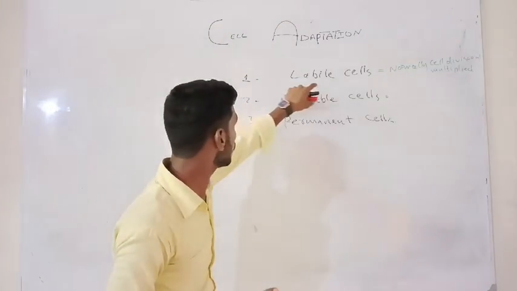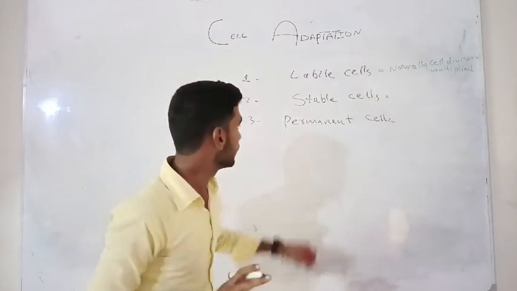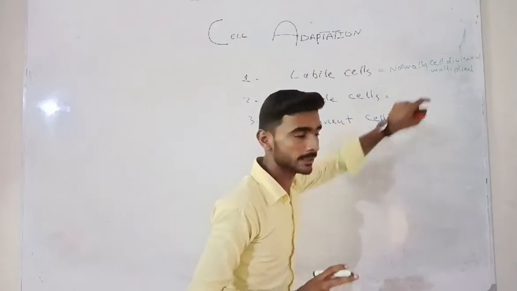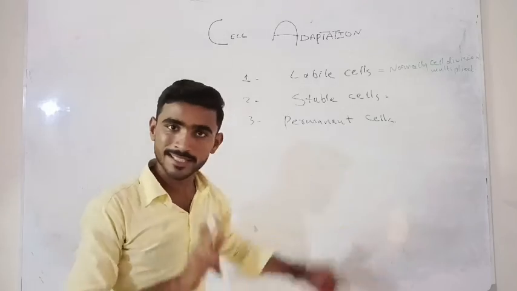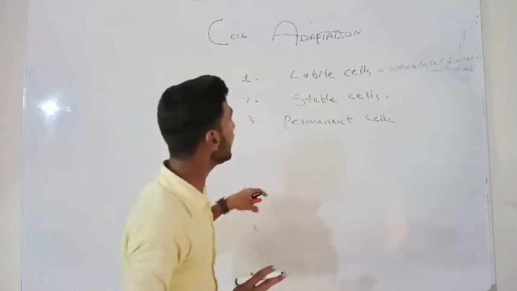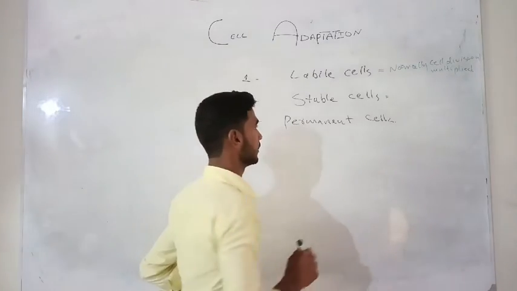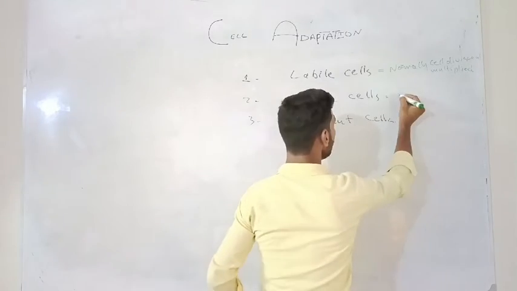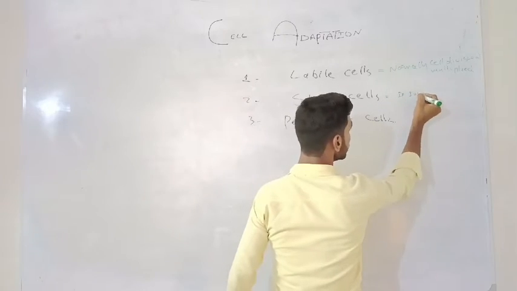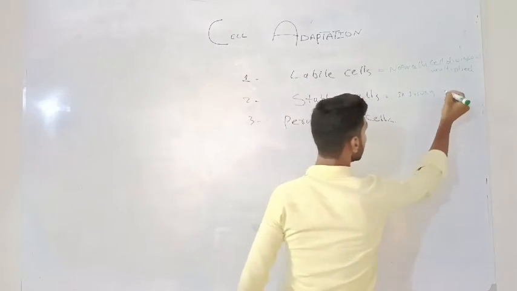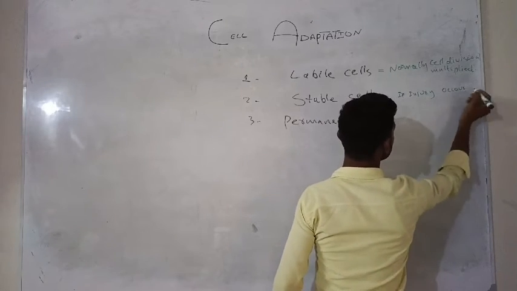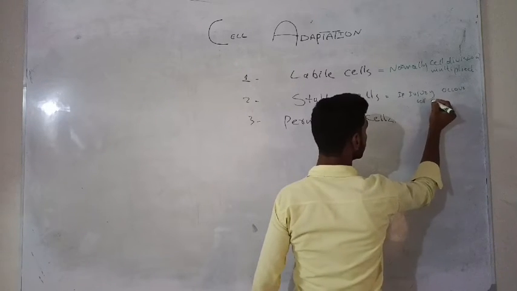Stable cells are those cells which do not undergo cell division normally. They don't undergo cell division. If an injury occurs, then they can undergo cell division.